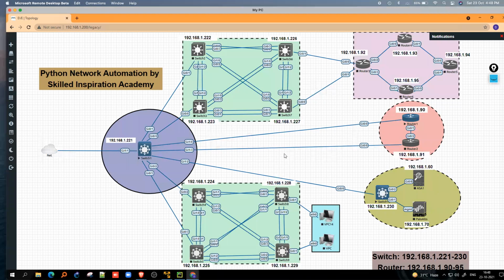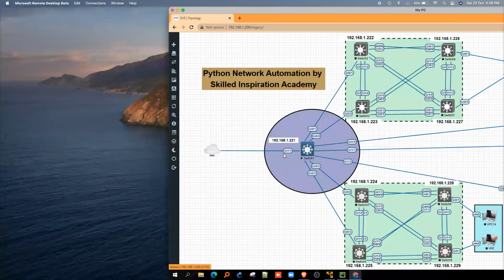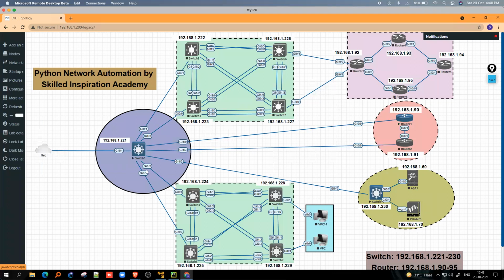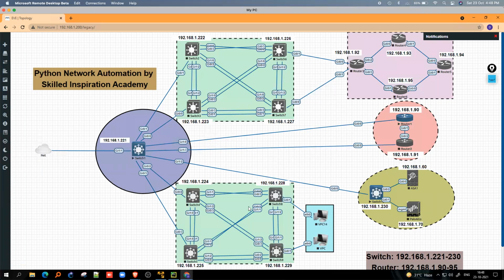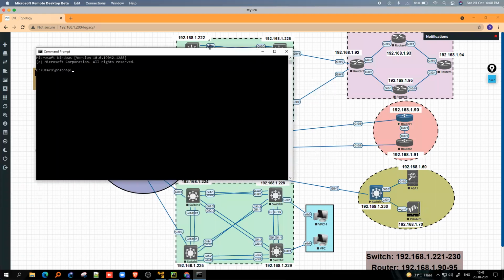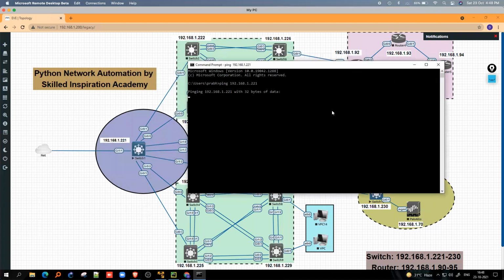So first things first, we need to check the connectivity of the devices. See guys, before jumping to any of the code or any of the automation, we need to verify the connectivity. How can we verify it? So simple, we all know how to verify. We just need to ping our devices. So ping 192.168.1.221, which is the IP of this device, and see this device is reachable from my local machine.